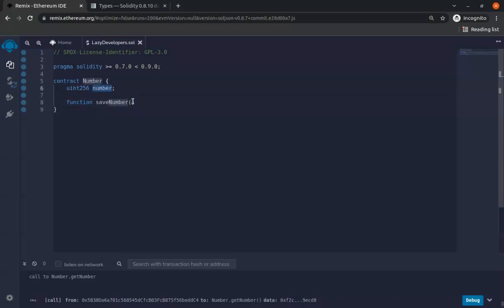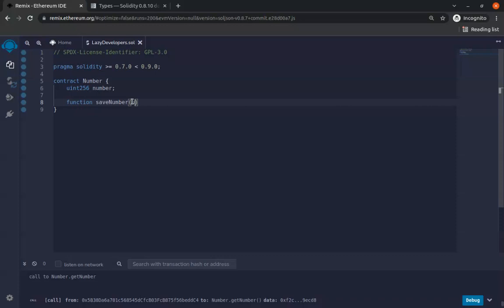So whatever it is going to accept, remember, this is a typed language, so you're going to need to define that whatever you're going to accept is going to be a number or a string or an address or whatever, right? In our case here, it's going to be a number. So it's actually going to be a uint.